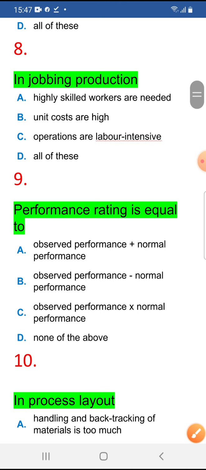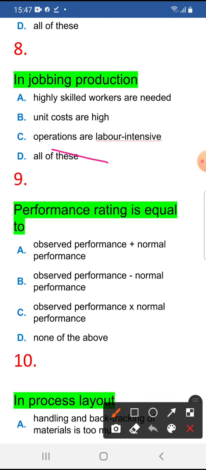In jobbing production, what is required? Jobbing means we are doing a particular job. So in jobbing production, highly skilled workers are needed, unit costs are high, and operations are labor intensive. All of the above.